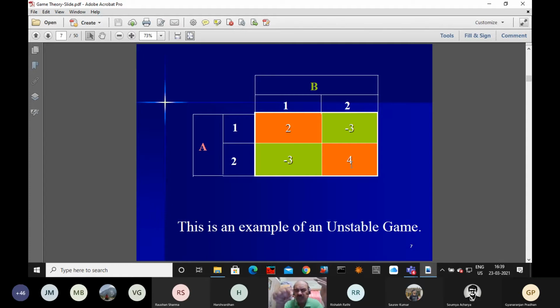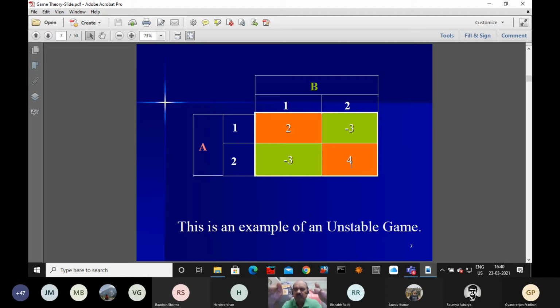Now the value of the game has to be minus 1 by 12 plus 3, which is 36 minus 1, that will be 35 by 12.